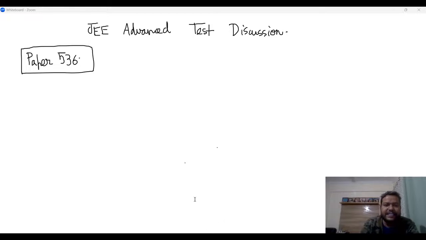So I want to discuss the math section first. The first question in the math section is a complex number question, right? So have you guys tried those problems? Question number one, the complex number problem. Okay. Did you solve the complex number problem? Could you solve it? First question, the complex number problem.